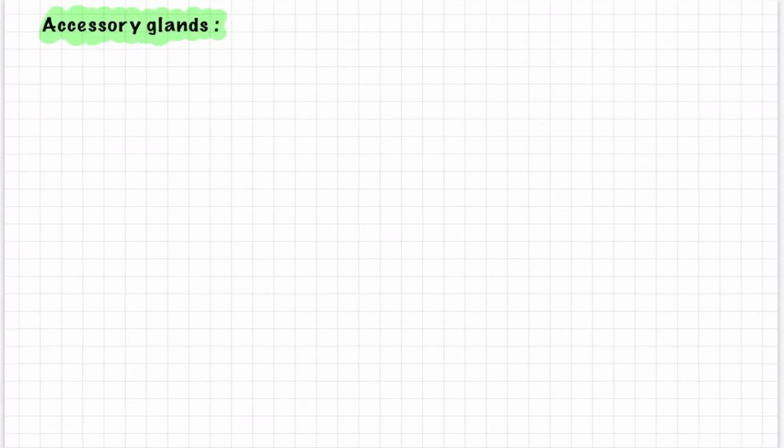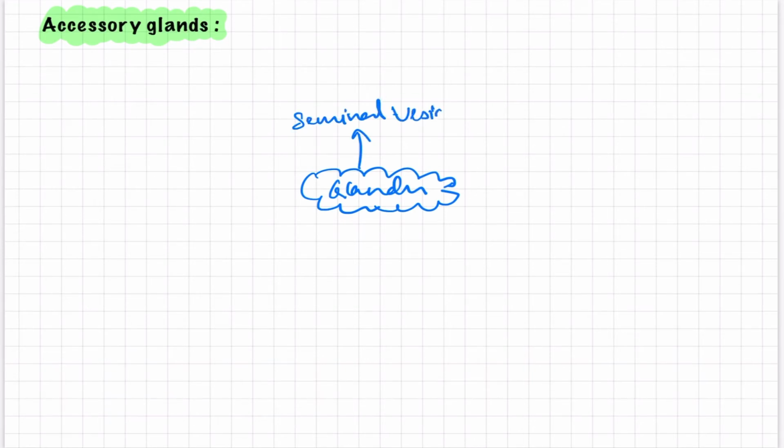So let us move next. Our main topic is the accessory glands. We have to deal in depth with their secretions, the pH of the secretions, the constituents of the secretions, and how much percentage of these secretions constitute the semen. First to name, as we all know, the seminal vesicle gland. Another is the prostate gland, and last to name is the Cowper's gland.